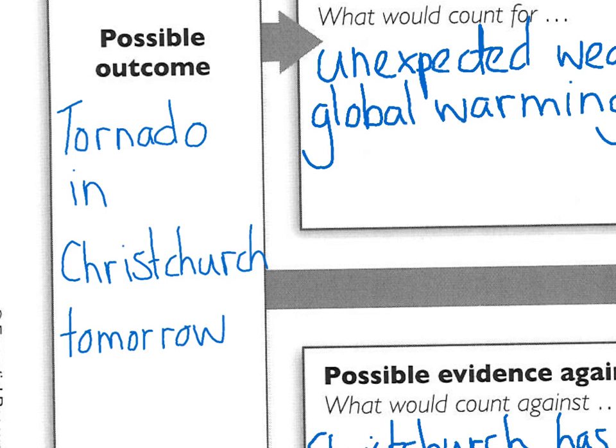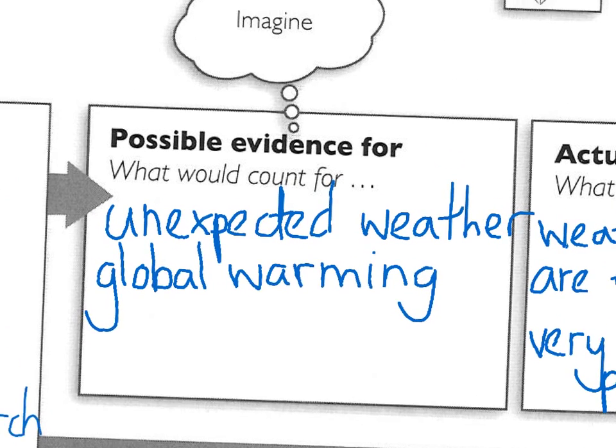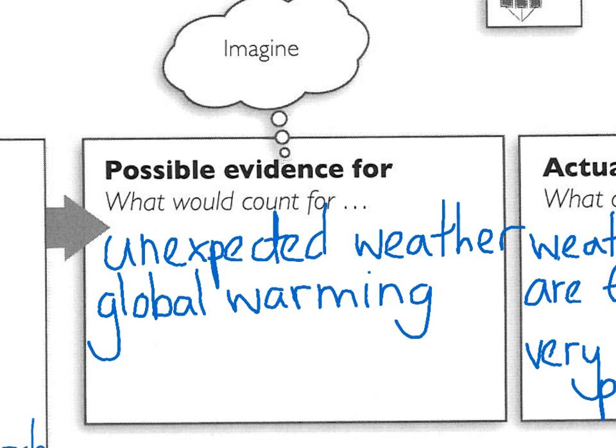So you see on here, the possible outcome that I'm thinking might happen tomorrow is there could be a tornado in Christchurch. So I'm going to use a prediction map to decide if that possible outcome is likely to happen. The first part here is I've got to imagine all the evidence that there could be to say that this could possibly happen. Unexpected weather happens all the time, and global warming. There are some people who think that this extreme weather we're having is linked to that.